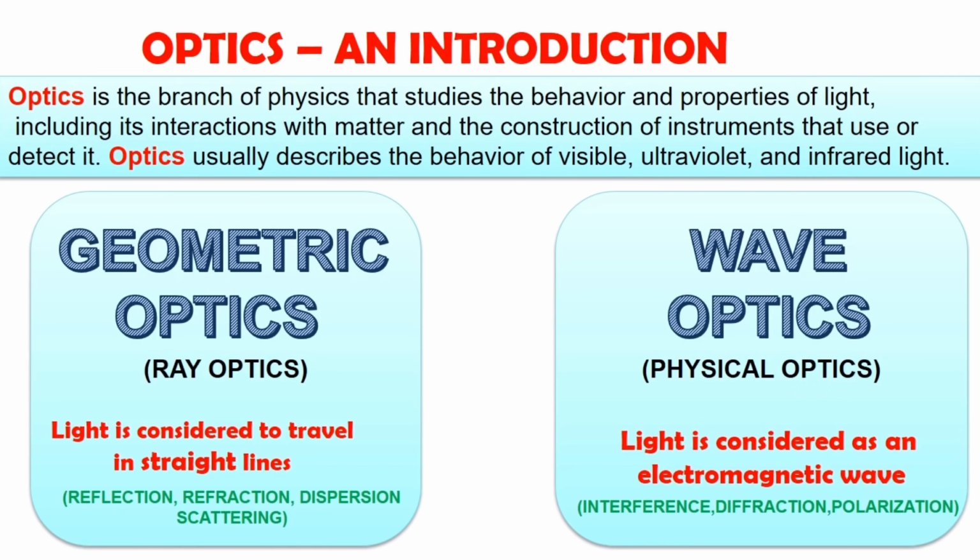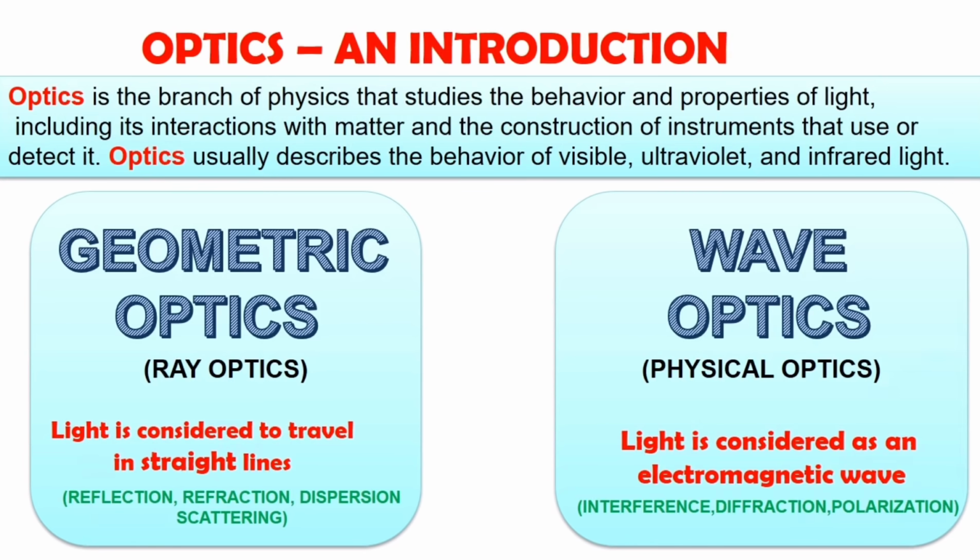While considering light in its particle nature, or straight line path, when light travels in a straight line, reflection, refraction, dispersion and scattering are the phenomena involved. While the light is considered in wave nature, we will be discussing phenomena like interference, diffraction and polarization. In this chapter we will focus on ray optics, while wave optics you will learn in higher classes.